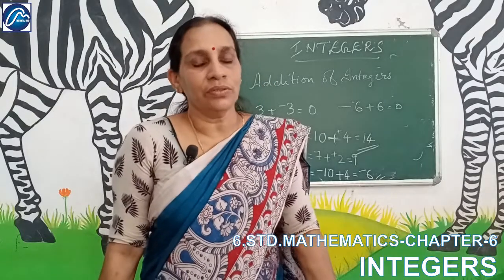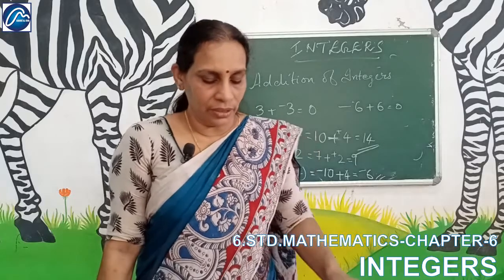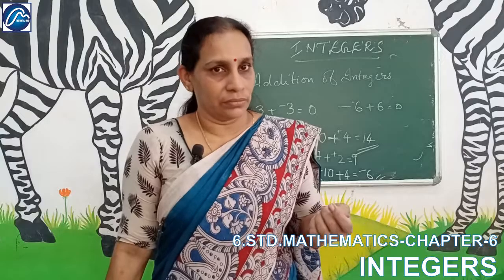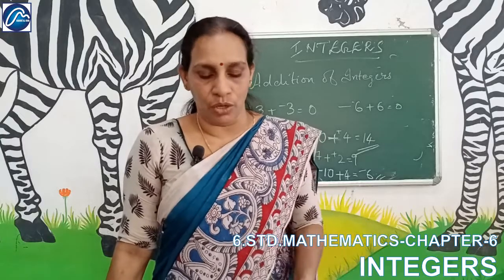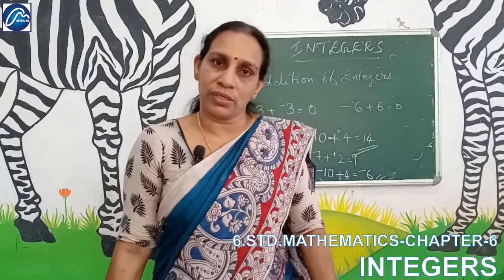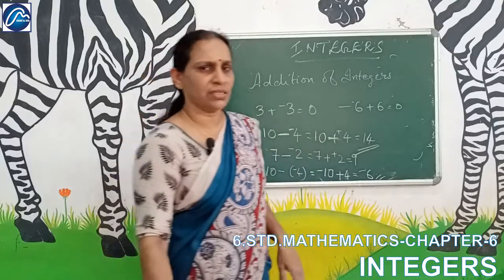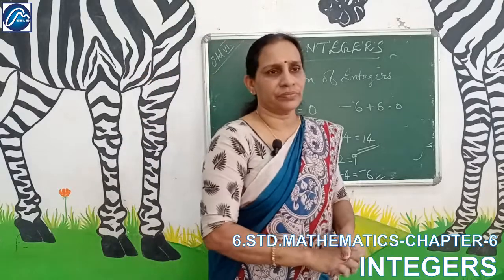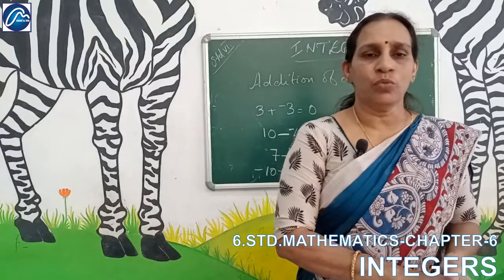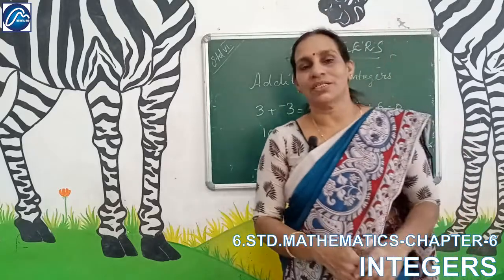Okay, so this is all for this lesson. In this lesson we covered what are whole numbers, integers, and natural numbers, how to show integers on the number line, what is the ordering of integers, and addition and subtraction of integers. These are only the preliminary steps of addition and subtraction. More sums will be in the following classes. Okay children, thank you.